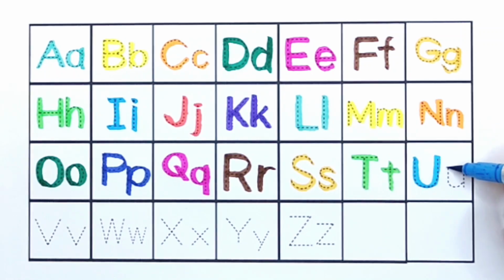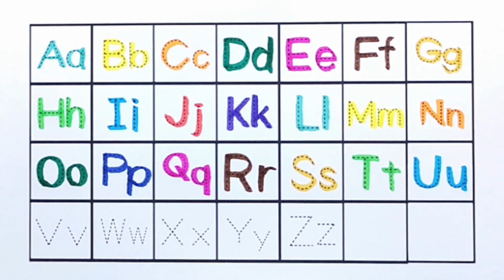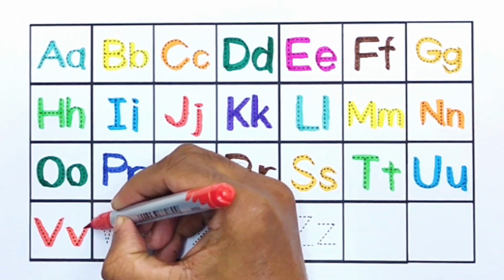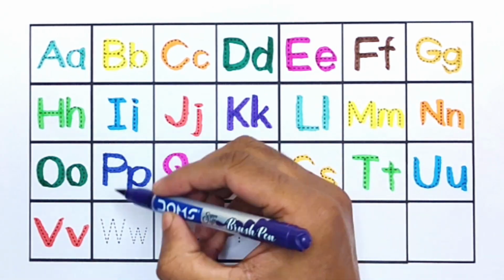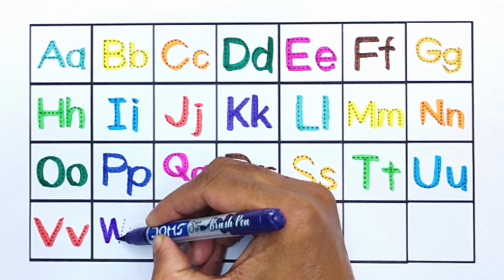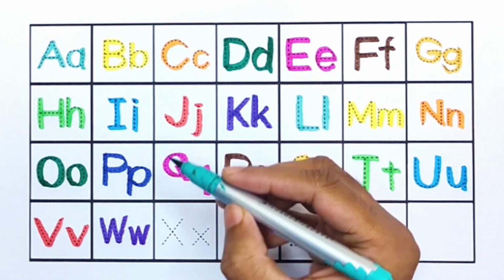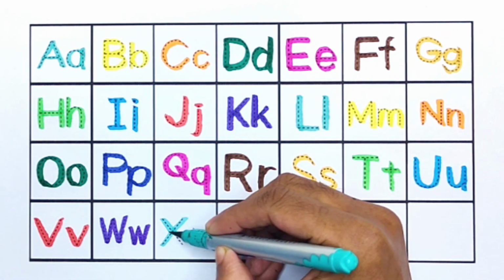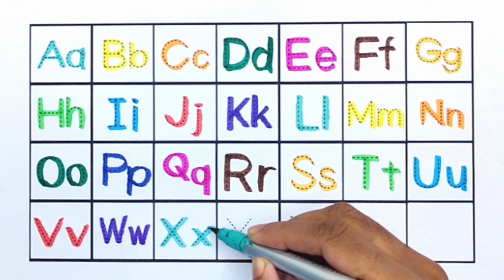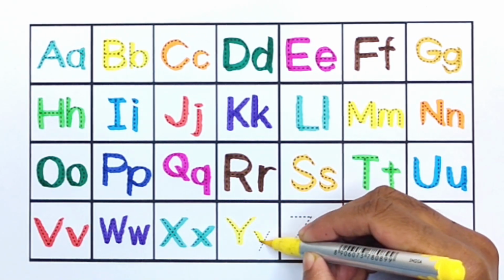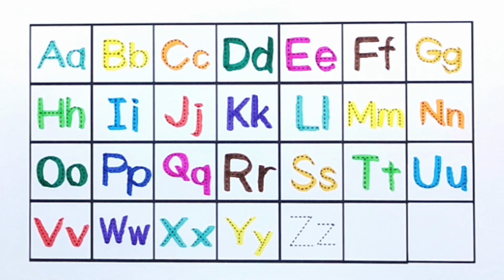U. U for umbrella. Red color. V. V for vest. Purple color. W. W for watermelon. Green color. X. X for xylophone. Yellow color. Y. Y for yo-yo. Orange color. Z. Z for zebra.